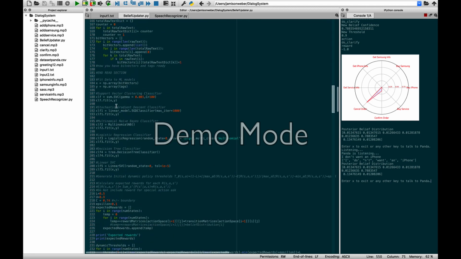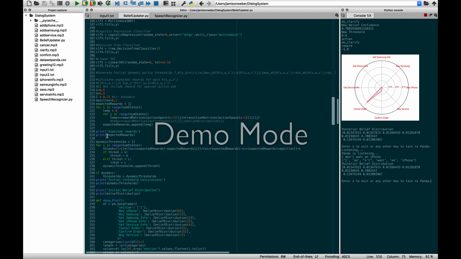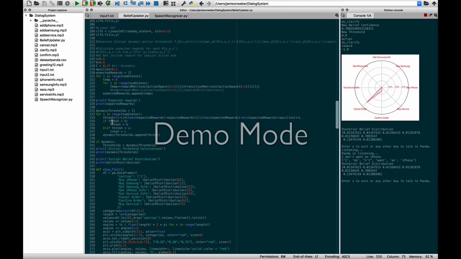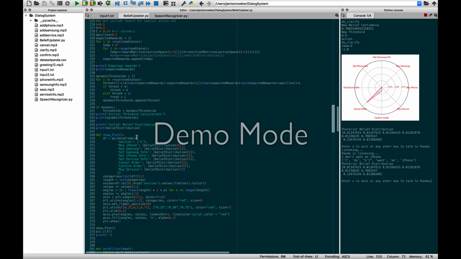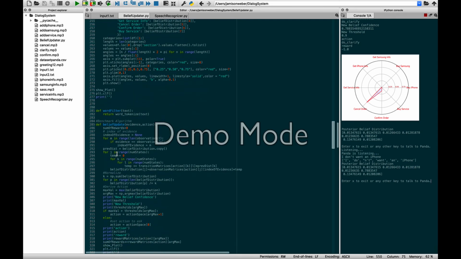And this section of code here is where it fits it to each of the classifiers. And then down here is where we get into the meat of our paper. This here is calculating the expected rewards, and then it's taking those expected reward values and calculating the initial dynamic thresholds, and these are the formulas you can find in our paper. This function here is how it plots the radar plot to help visualize it.